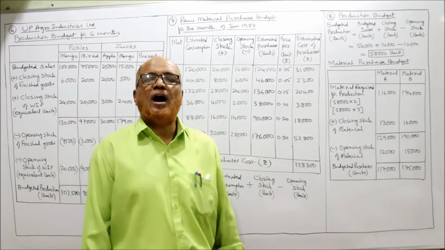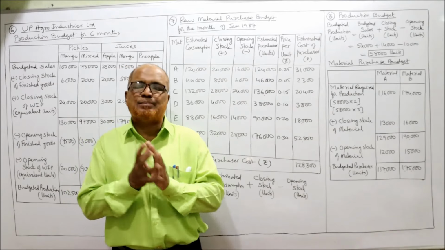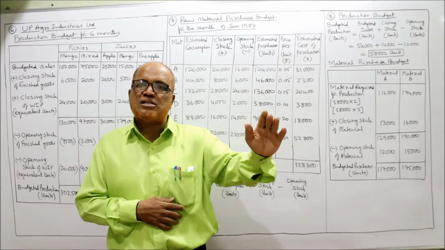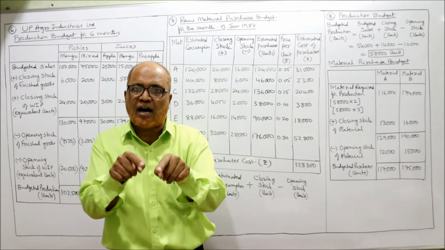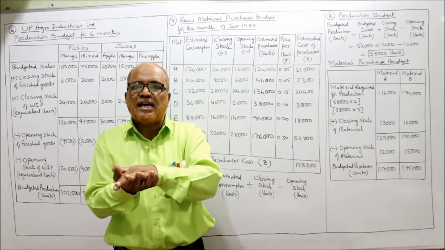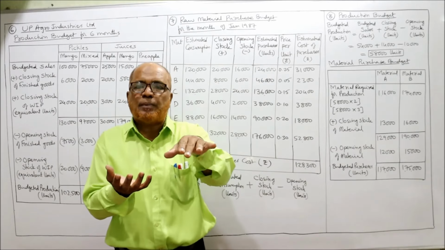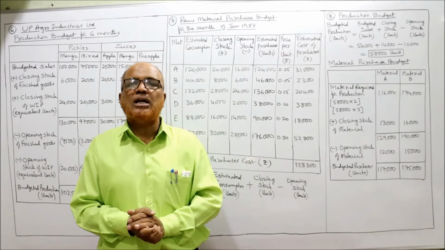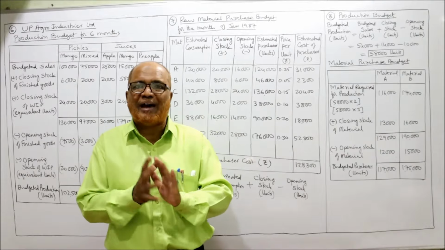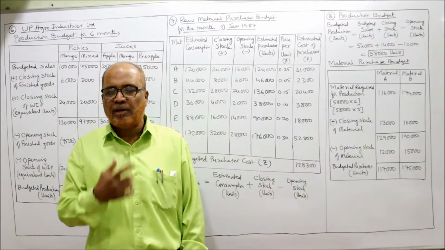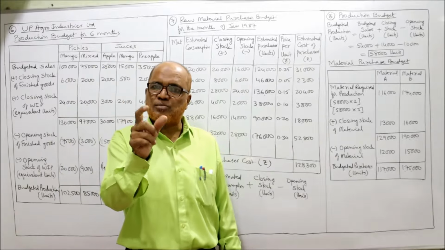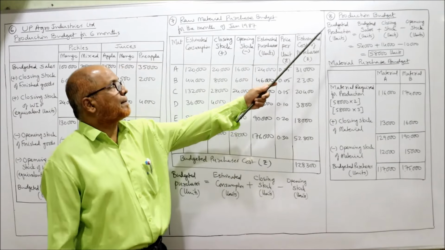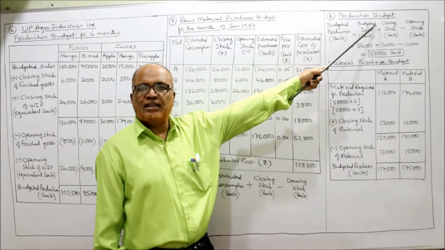Now see, we are required to make the material purchase budget. Purchase depends on production. Production depends on sales, and sales are given in the problem. So by using the sales, we can find out the production, and by using the production, we can find out the purchase. We are required to make a quantitative budget. We don't have any rupee value here. All the unit values are given. So ultimately we have to make the purchase budget. For the purchase budget, we need the production budget. So first of all, I am calculating the production budget.